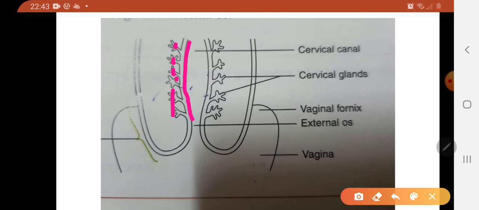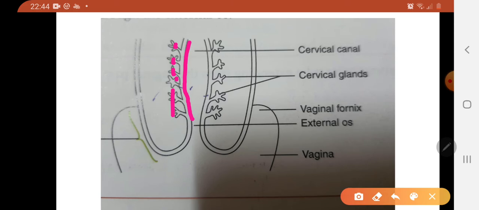In the uterine cavity, what did we see? We saw the epithelium and the uterine glands. How are these cervical glands different from the uterine glands? They are much longer and branched tubular glands. The quantity and the consistency of the mucus secreted by these glands is influenced by the ovarian hormones.